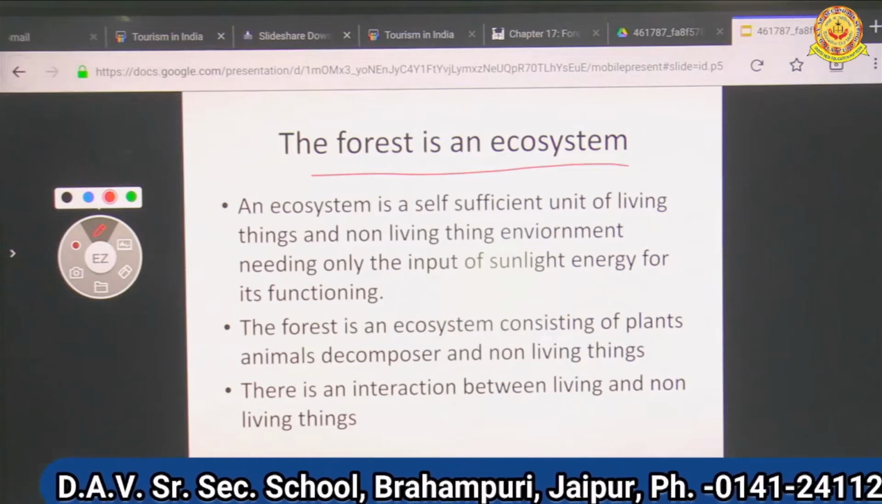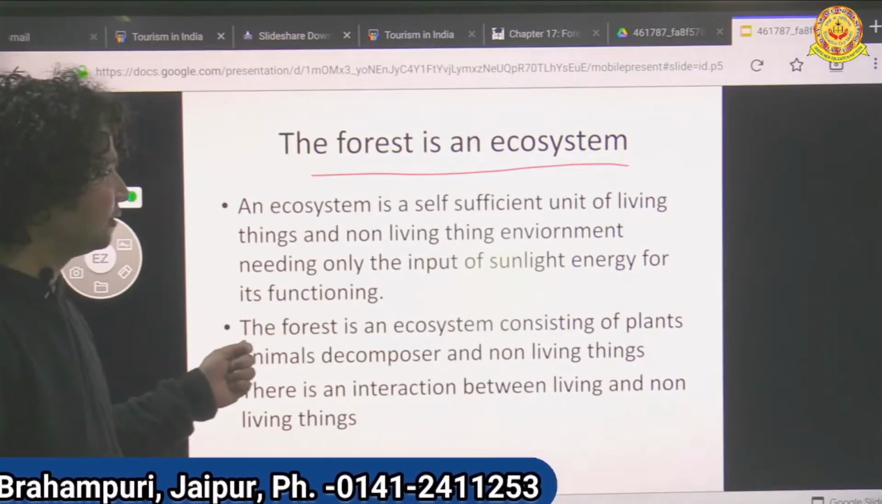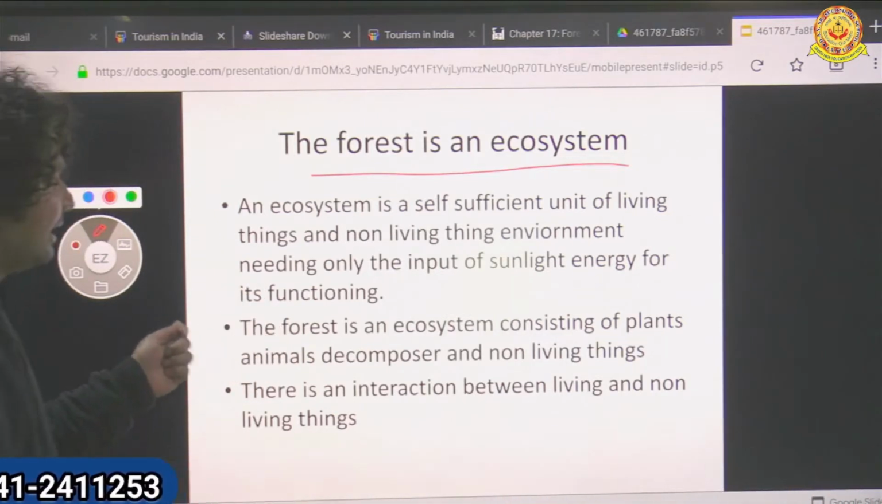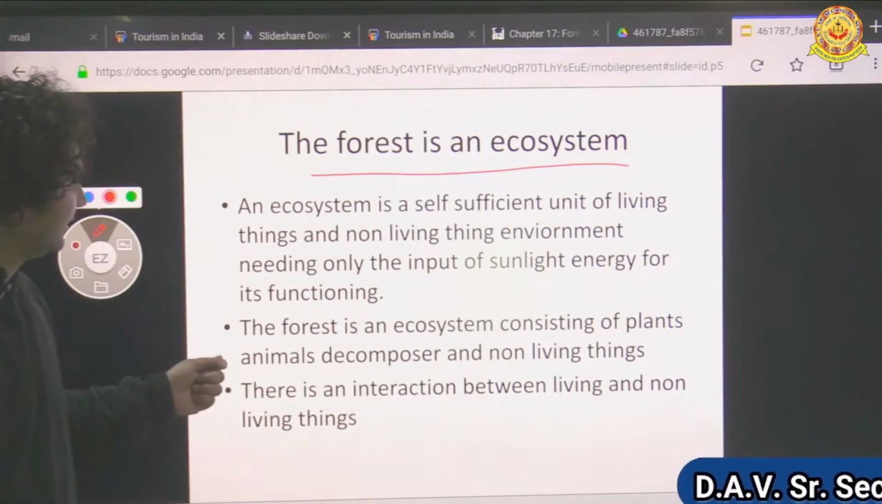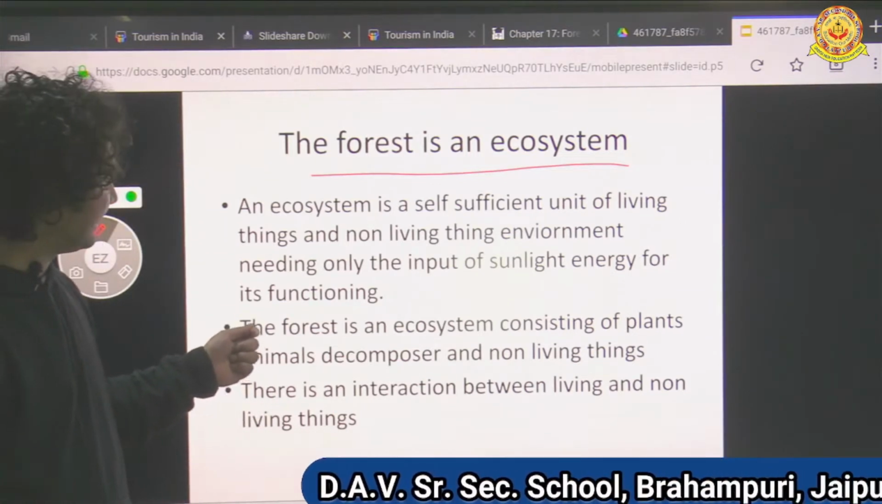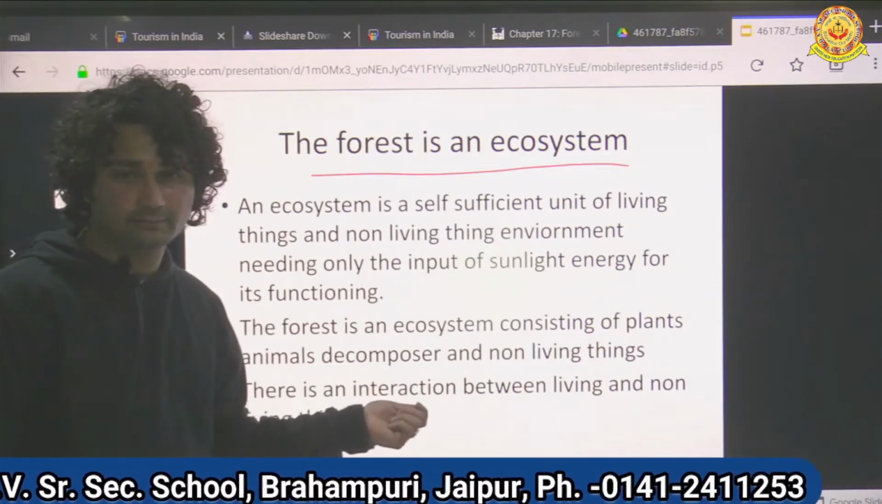So an ecosystem is a self-sufficient unit of living things and non-living things, needing only the input of sunlight energy for its function.